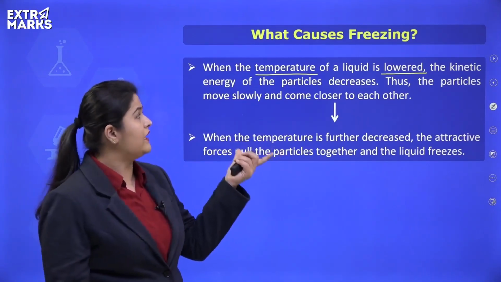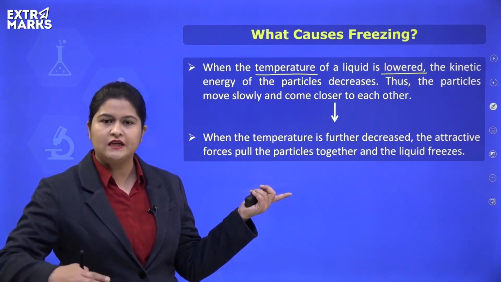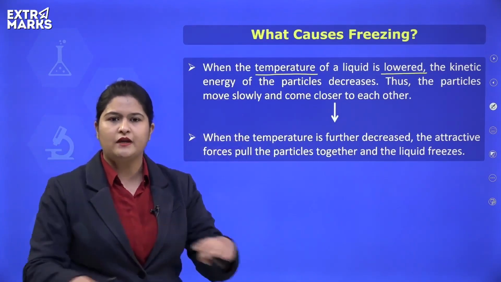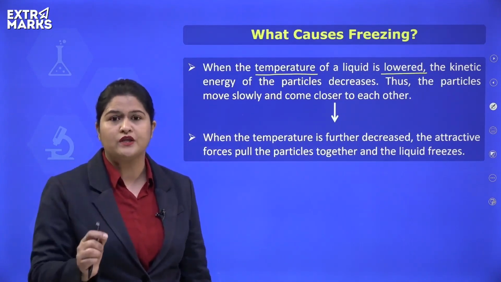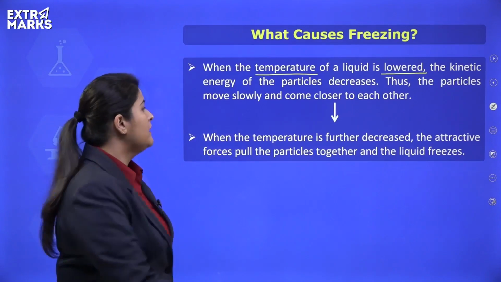So again, kinetic energy is playing a very important role. When we cool, the kinetic energy decreases. As the temperature goes down, the kinetic energy keeps on decreasing, and at a specific point, at a specific temperature known as the freezing point, what happens?